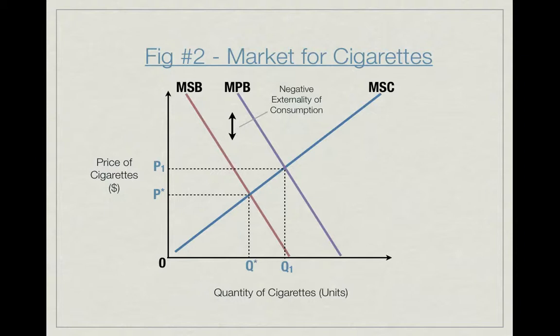This results in the demerit good being overproduced and overconsumed at a socially inefficient level at Q1 with a price of P1, above the socially optimal quantity of Q star and below the socially optimal price of P star. This creates a welfare loss to society. Between Q star and Q1, the marginal social cost is higher than the marginal social benefit.